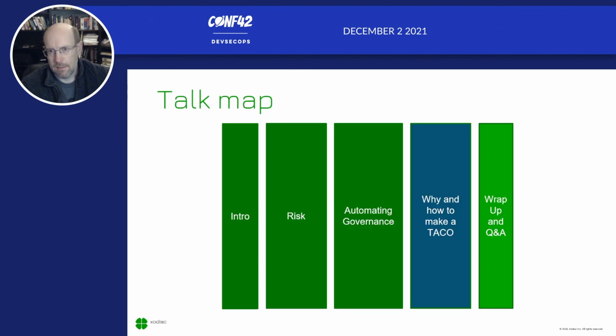So we talked about a bit of an introduction about the context of the world that we're living in today. We've gone through risk and DevOps and how we look to try and reduce the change cycle to make it easier for people to adopt these practices into heavily regulated organizations. We talked a lot about automating governance and the different kind of things that you can do and things you can embed into a pipeline and some of the things you should avoid when you're starting along this journey, and what sort of things are helpful as you go through automating your governance practices. Now we're going to move into a little bit about what TACO is and how that was one of the things that we brought in that was quite useful.